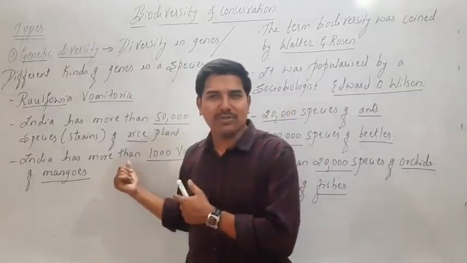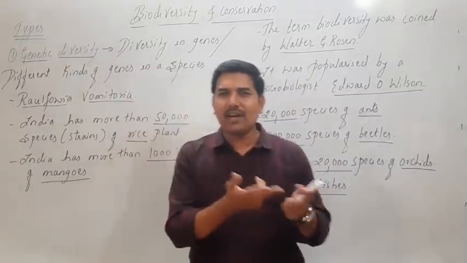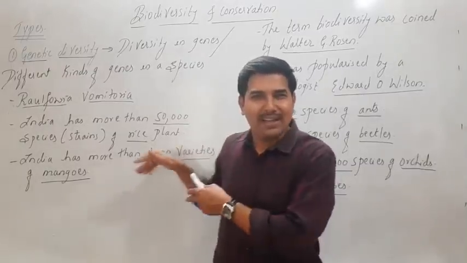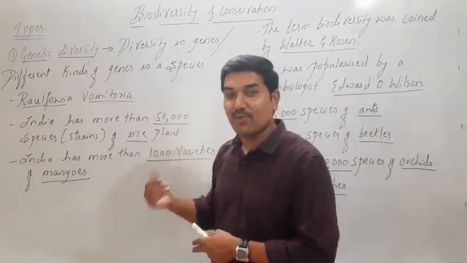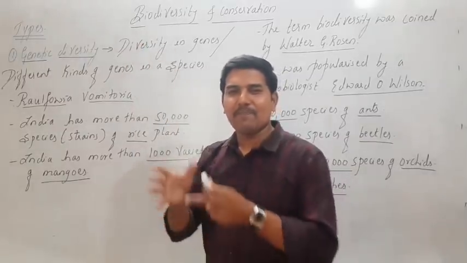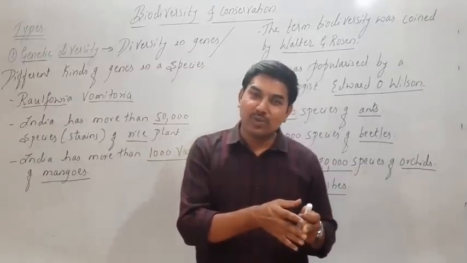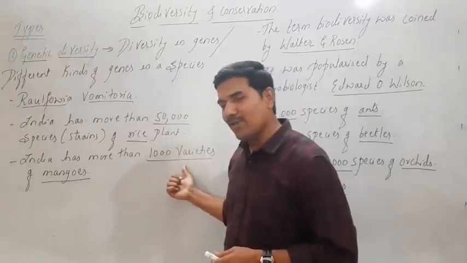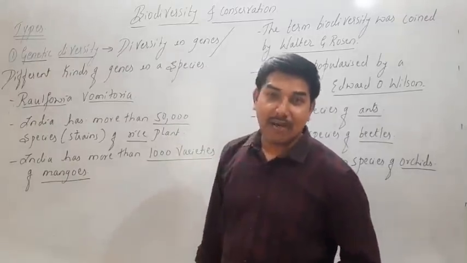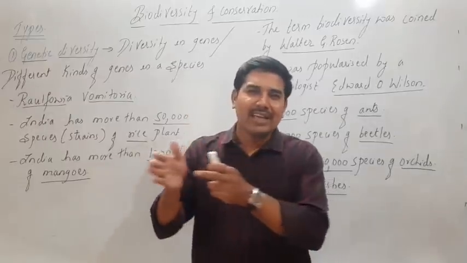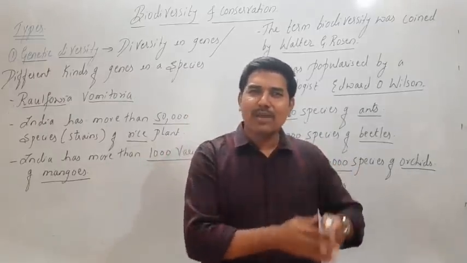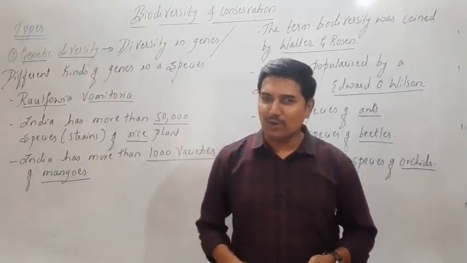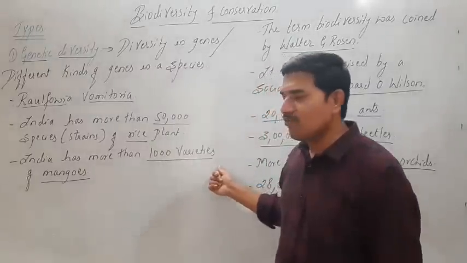We don't find mangoes grown in America or in Switzerland, just as we don't grow apples in our state or in other states. We grow them in the Kashmir region, because that environment is suitable for growth of apple plants. Similarly, our Indian climatic condition suits well for the growth of mangoes. That's why we grow mangoes abundantly. And look at the varieties there. We grow Alphonso mangoes, Ratnagiri mangoes, and other kinds of mangoes also. So that's why India has more than 1,000 varieties of mangoes.